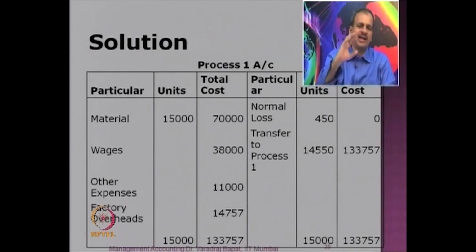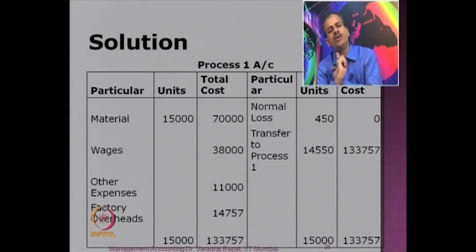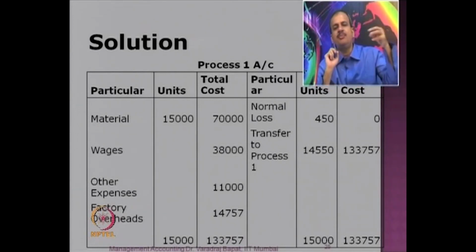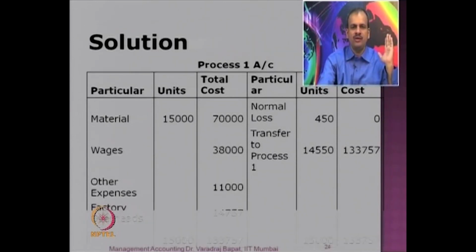You can do the calculation, it isn't done. So you have got material, wages, other expenses and factory overheads, giving you a total cost of 1,33,757.